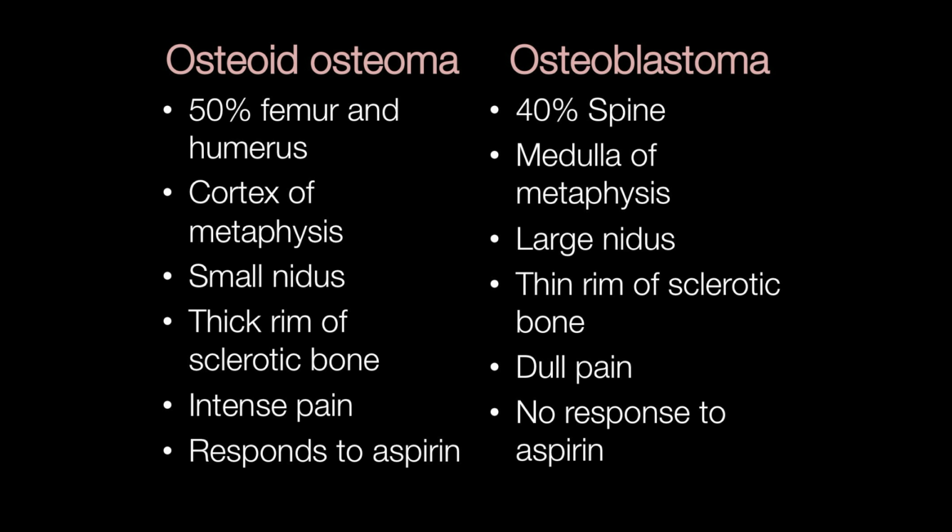Osteoid osteomas tend to arise in the femur and humerus, whereas osteoblastomas tend to arise in the vertebrae, and osteoid osteomas arise in the cortex, whereas osteoblastomas arise in the medulla. A key difference is that osteoid osteomas are usually smaller than osteoblastomas, and they have a thick rim of sclerotic bone, whereas osteoblastomas have a thin rim of sclerotic bone surrounding them.